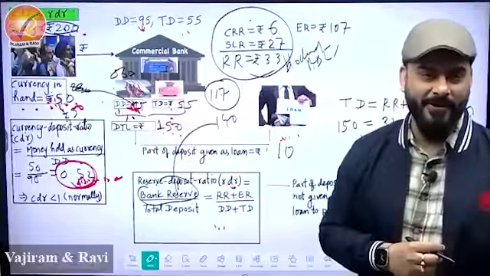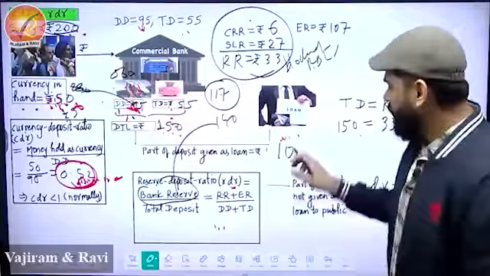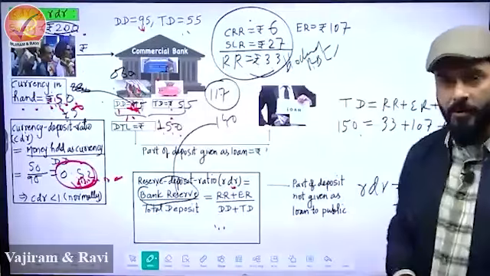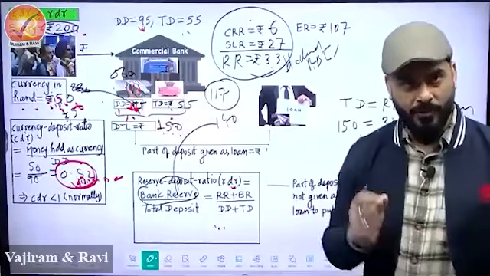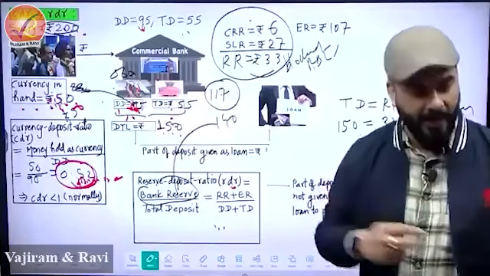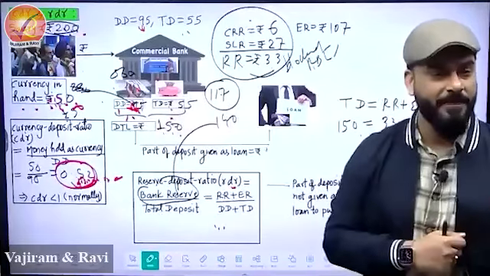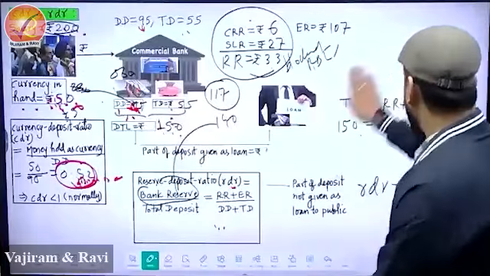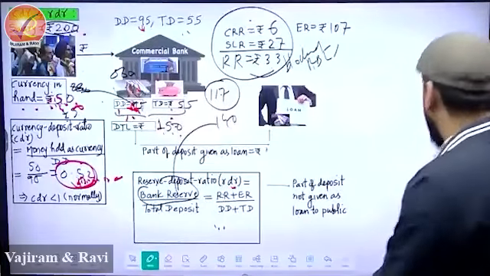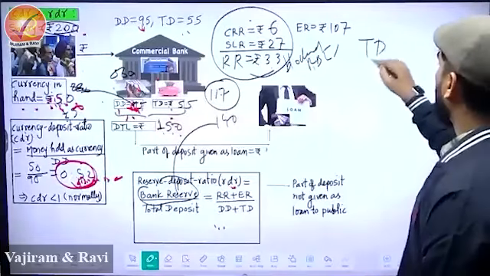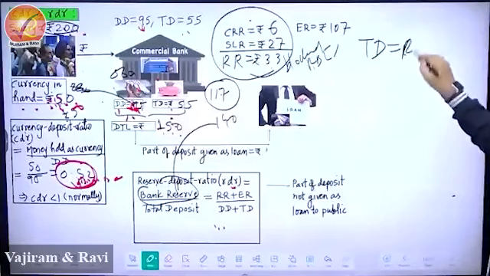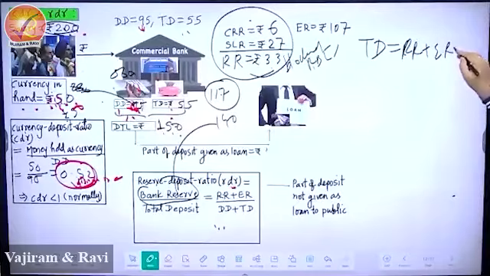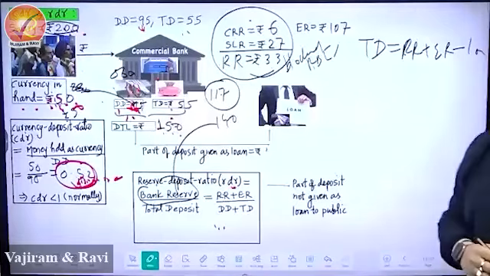Now what will this bank do? See, the bank says, assume that there is no loan given. We put loans every time, but just to understand how to treat it in calculations, suppose no loans are given. So now if no loans are given, can you please tell me what the equation becomes? Total deposit is equal to required reserve plus excess reserve minus loan. Minus loan.